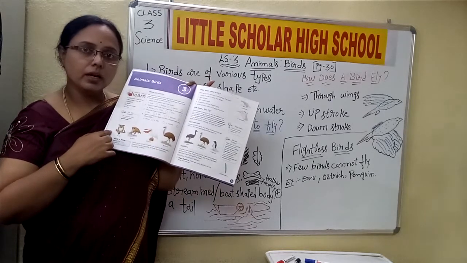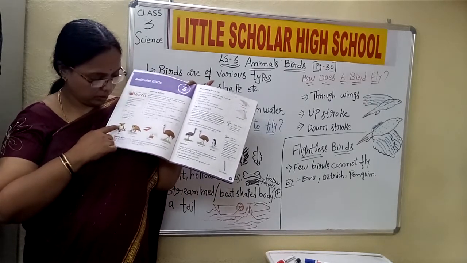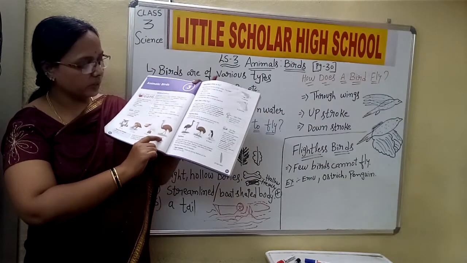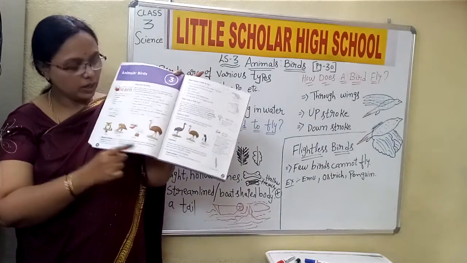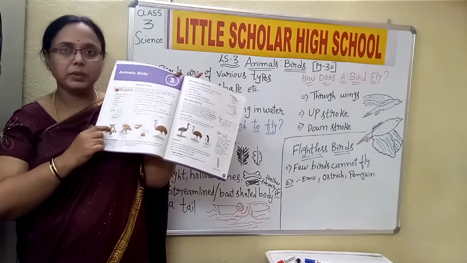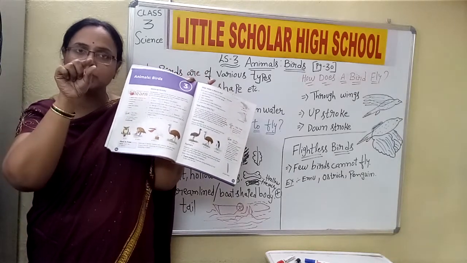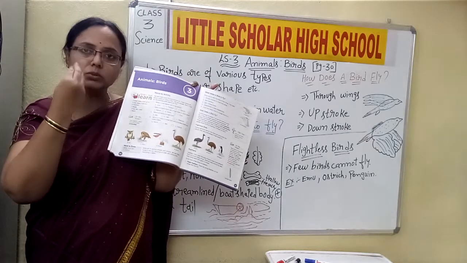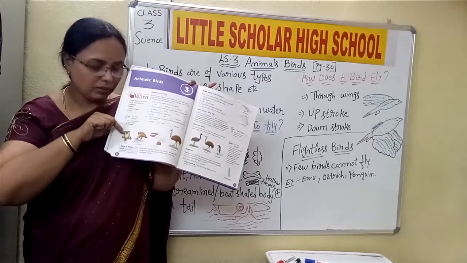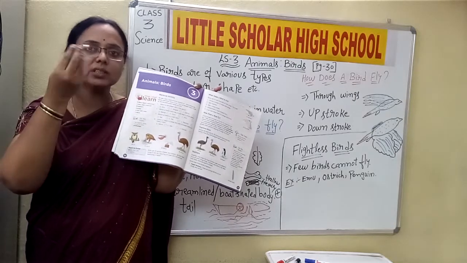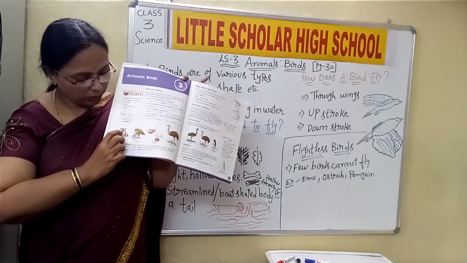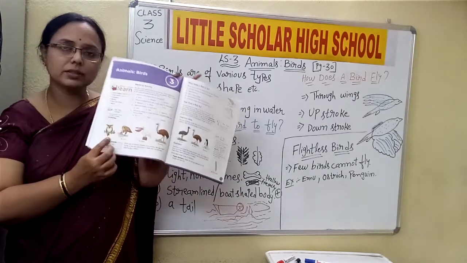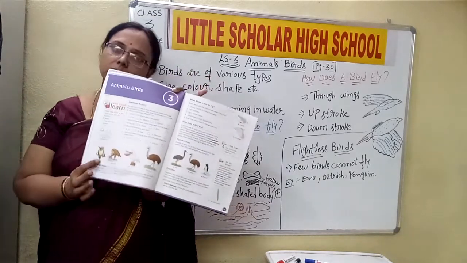Yes or no? You have observed here the owl is given, vulture is given, pelican is given, and ostrich is given. And now when you look at the beaks, the beak is the pointed sharp thing through which it feeds or eats something. Like we have the mouth to eat and all. For birds it is the beak through which it takes its food. So if you see the beak's shape, these are of different size and shape for all these birds.